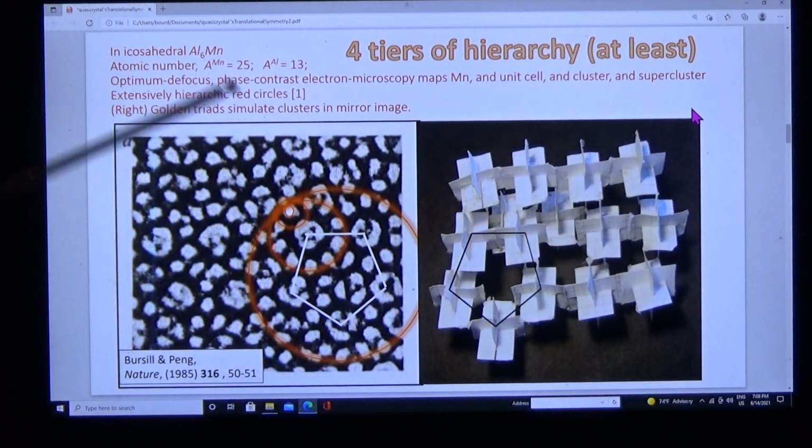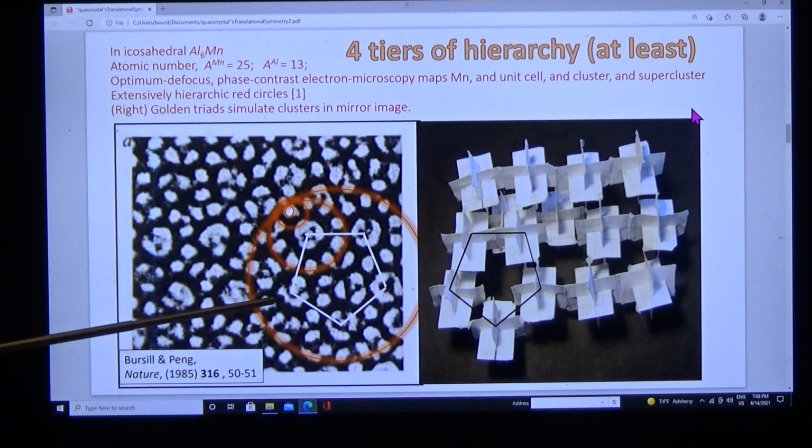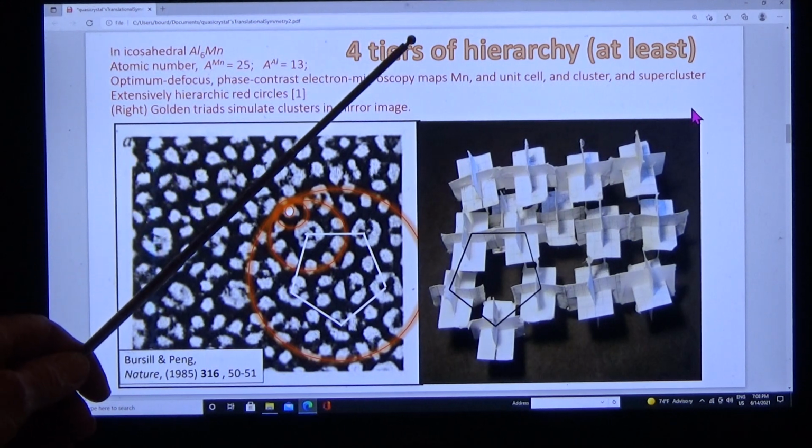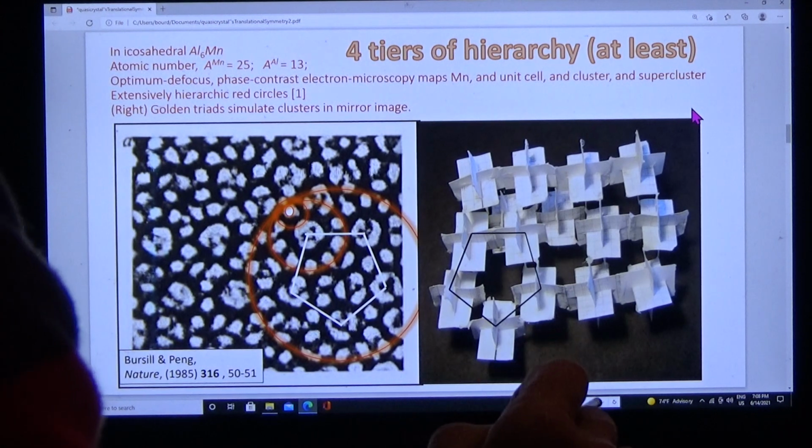And here they are. Here's manganese, here's the unit cell, and here's the cluster, 2 circles of 5 atoms. And here's the supercluster, 1 circle of 5 clusters. Notice that the interplanar spacings are irregular and multiple.